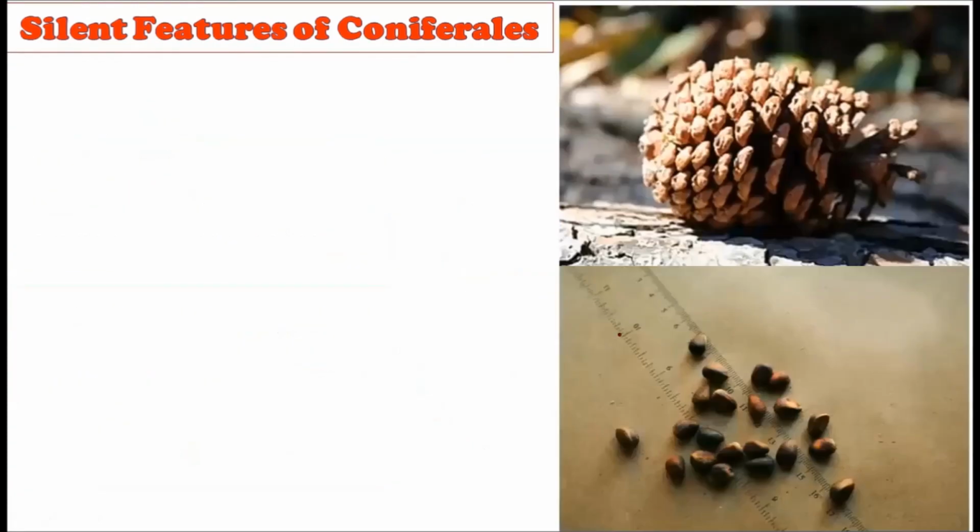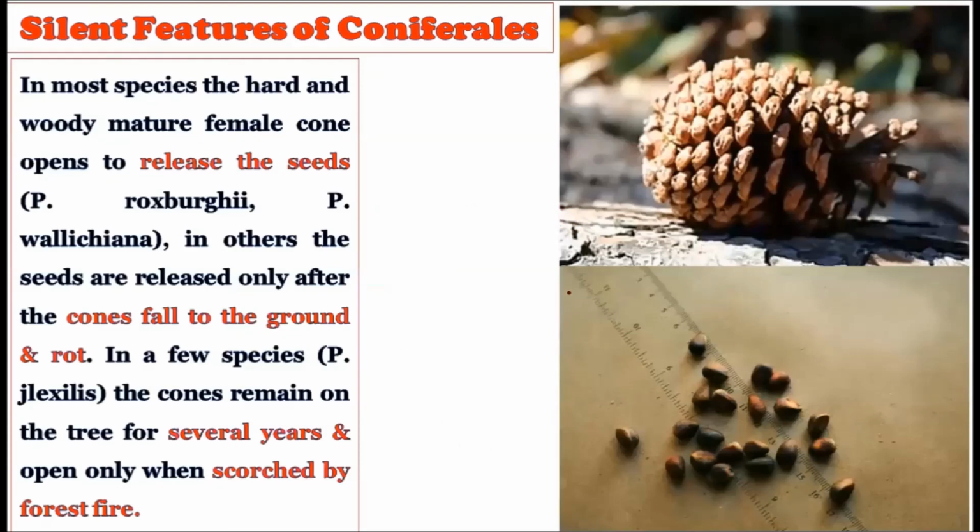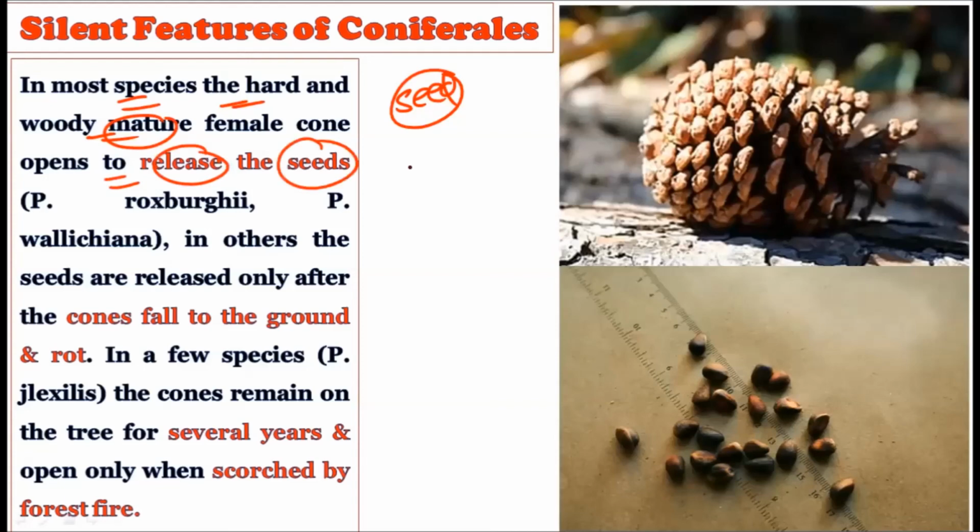Okay, so now see, once the seed is formed, let us talk about the seeds of the Pinus. In most of the species, the hard and woody mature female cones open to release the seeds. Once the seed is created on the parent plant, it is created in the female cone, because all of it happens on the female cone. On the female cone, the pollen grains are received, the fertilization occurs, the embryo develops, and from this embryo, the seed is also developed on the female cone.